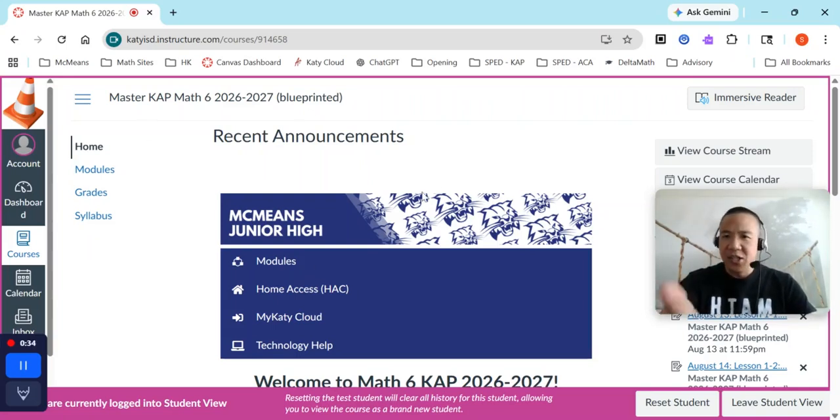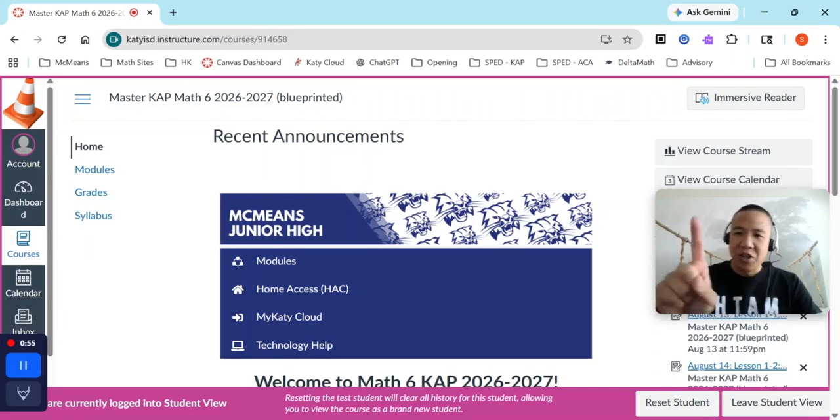So this is Canvas. This is our district learning management system. In the dashboard, let's look at the side view right here. This is where you'll see the homepage. Courses is where you'll see the different classes from English to science to math, and you can click on it and then access whichever class you need.